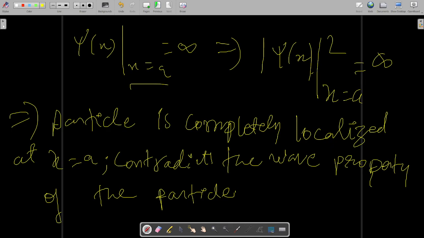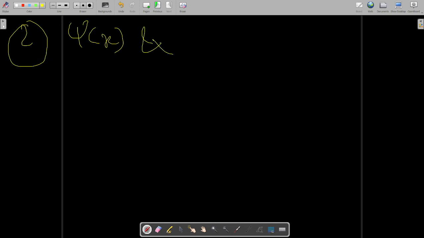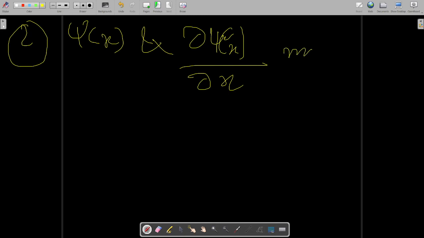So this is the first condition. Now the second condition is psi x and del psi x by del x. Del psi x by del x must be single valued.